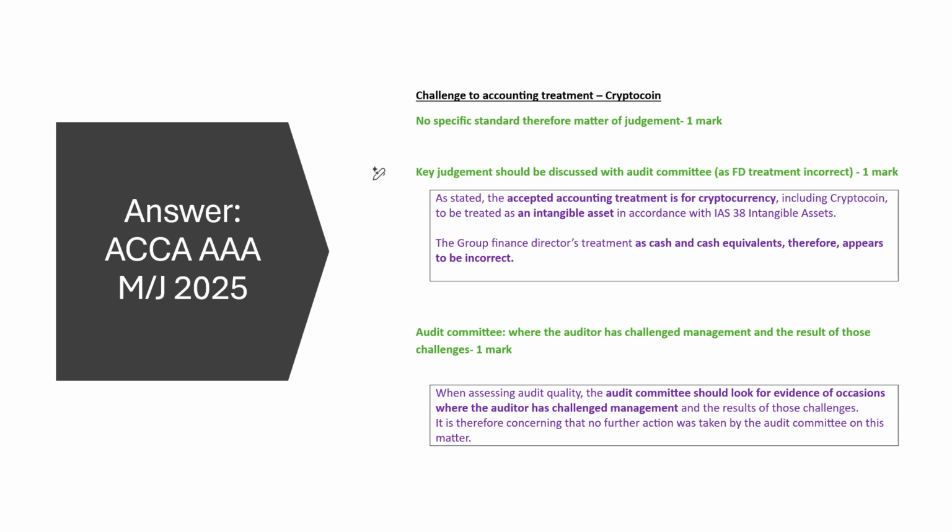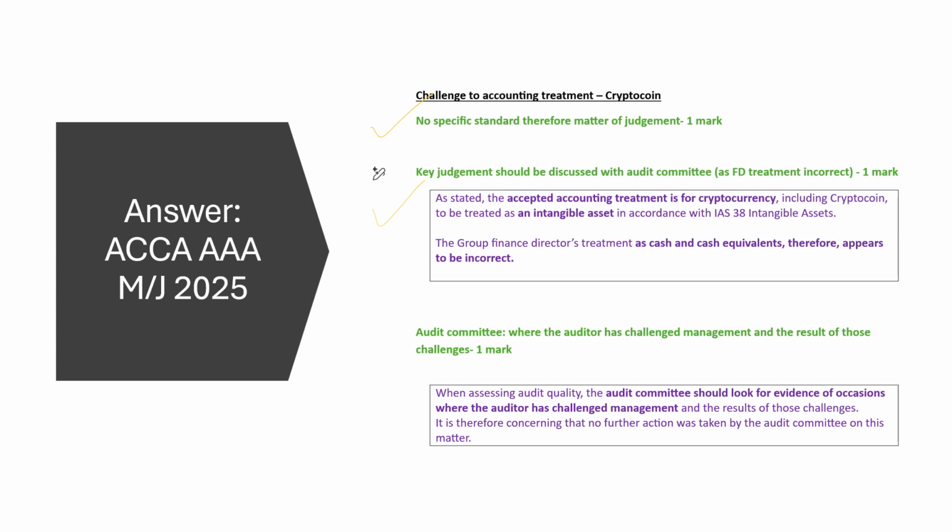Moving on to the accounting treatment of CryptoCoin, we get 1 mark for saying that there's no specific standard, therefore there's a lot of judgment involved. We need to talk about the fact that there is an acceptable accounting treatment, which is it should be recorded as an intangible asset, and therefore recording this as cash is incorrect. So similar to what we did earlier, we're building up our case.